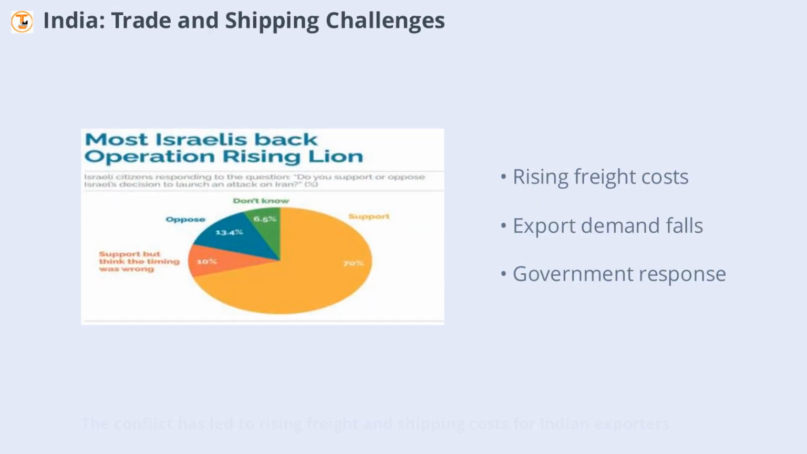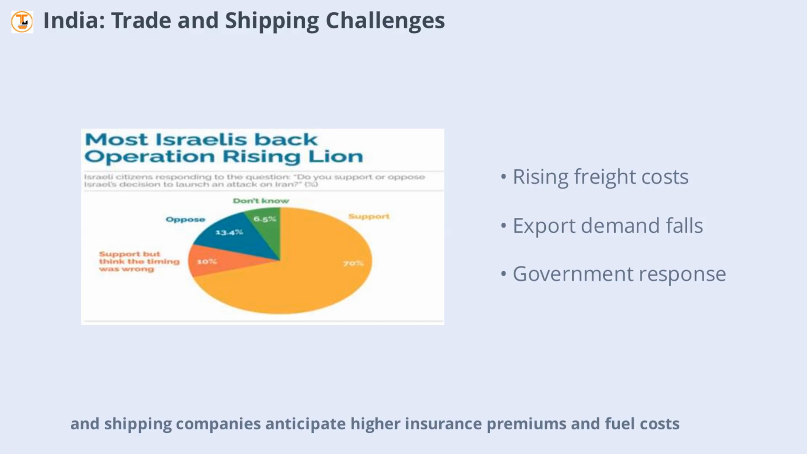The conflict has led to rising freight and shipping costs for Indian exporters. Air freight rates have surged, and shipping companies anticipate higher insurance premiums and fuel costs. Exporters are also concerned about reduced demand from Iran, a key market for Indian commodities. The government is working with exporters to mitigate these challenges and adapt to the evolving situation.